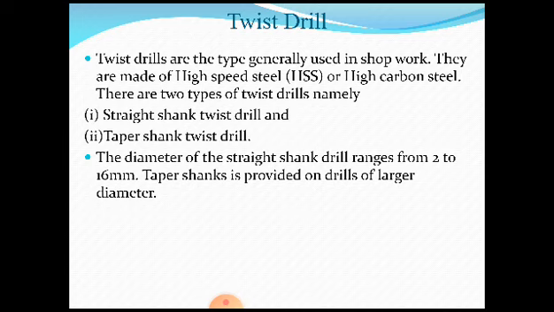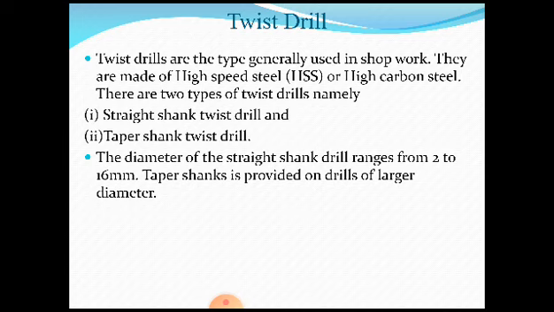These are the most commonly used general materials, because you have already studied in detail in your subject of workshop technology, where you have studied about the cutting tools, materials and all that. Generally HSS, called high speed steel, and high carbon steel are the very important steel alloys always used for production of cutting tools. Straight shank twist drill and taper shank twist drill.